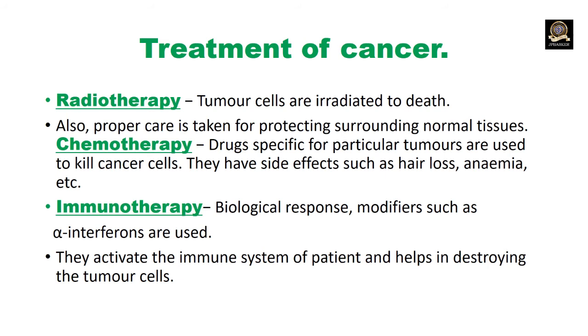Next is chemotherapy, or chemical therapy. Here, drugs specific for particular tumors are used to kill cancer cells. They have side effects such as hair loss or anemia. And immunotherapy: biological response modifiers such as alpha interferons are used. They activate the immune system of the patient and help in destroying the tumor cells.